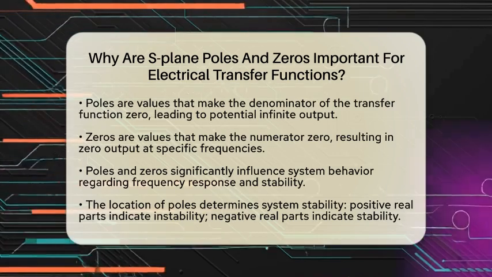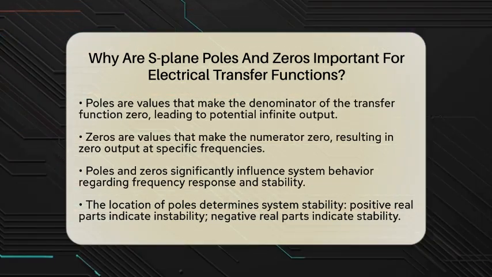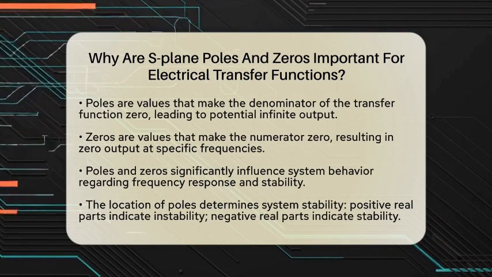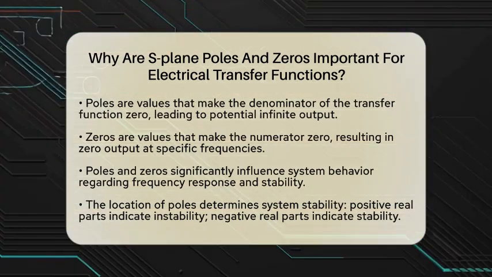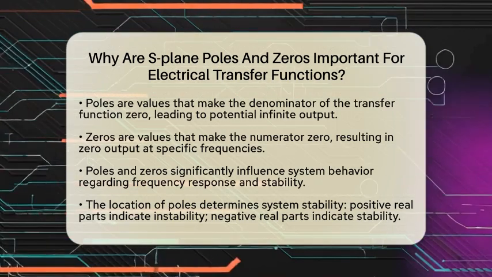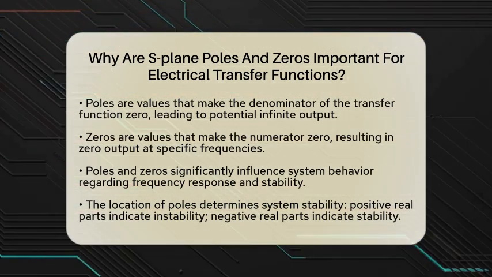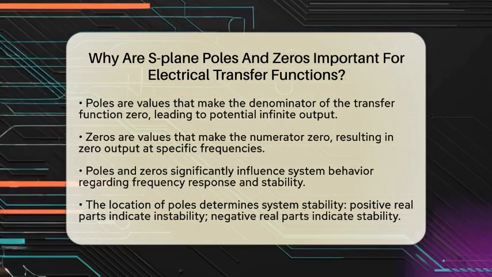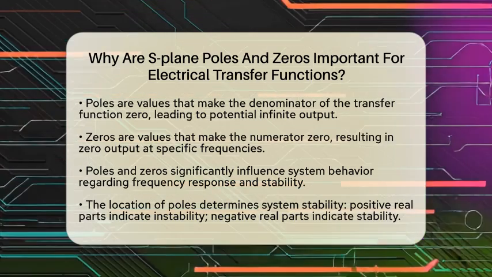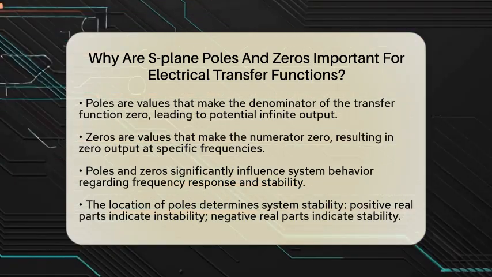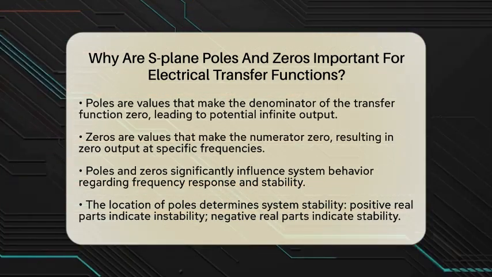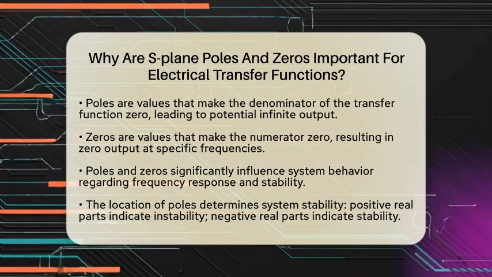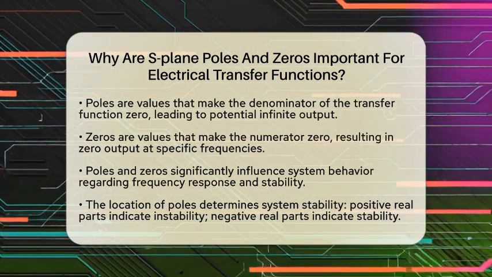One key reason why S-plane poles and zeros matter is system stability. The location of poles indicates whether a system is stable or unstable. If a pole has a positive real part, it means the system is unstable, causing outputs to grow exponentially. Conversely, poles with negative real parts indicate a stable system with decaying responses. Poles on the imaginary axis suggest marginal stability or sustained oscillations.